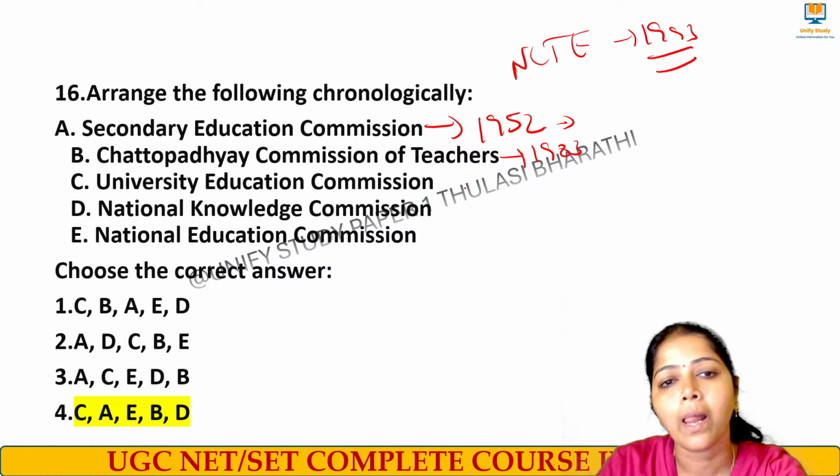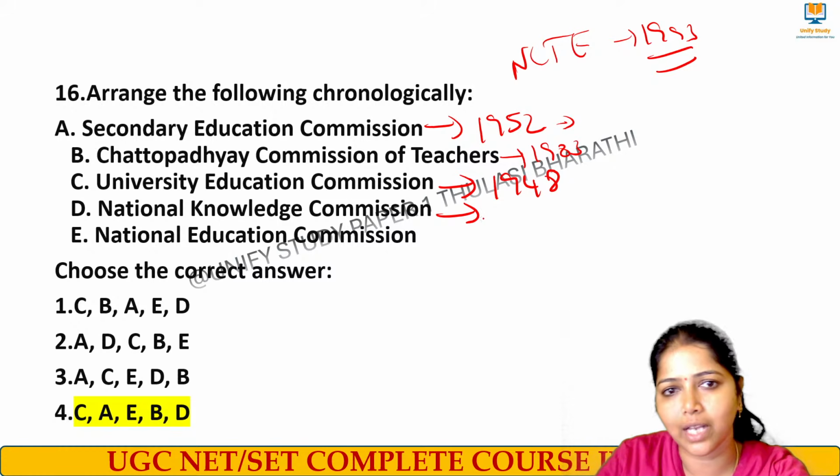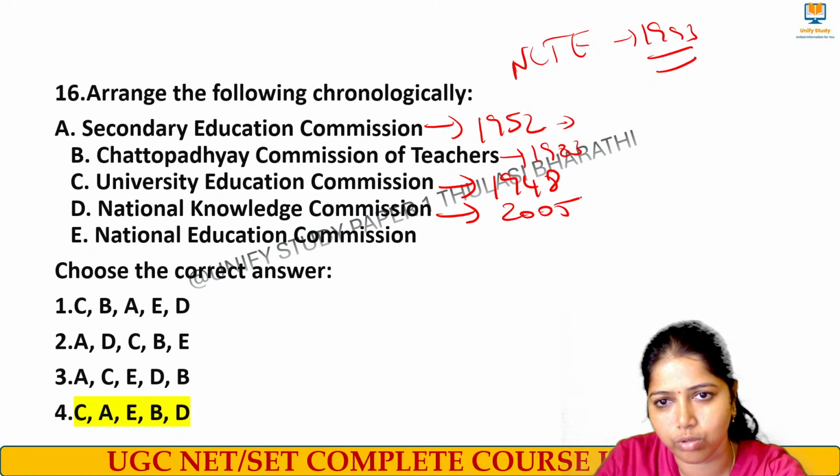Don't forget, okay? The University Education Commission is 1948, the Radhakrishnan Commission. The National Knowledge Commission, the Sam Pitroda Commission, is 2005.